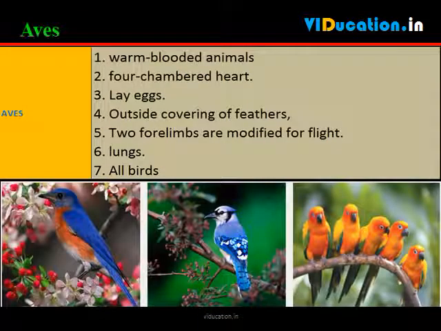These are warm-blooded animals and have a four-chambered heart. They lay eggs. There is an outside covering of feathers, and 2 forelimbs are modified for flight. They breathe through lungs. All birds fall in this category.